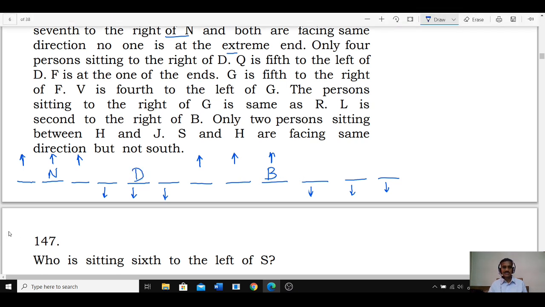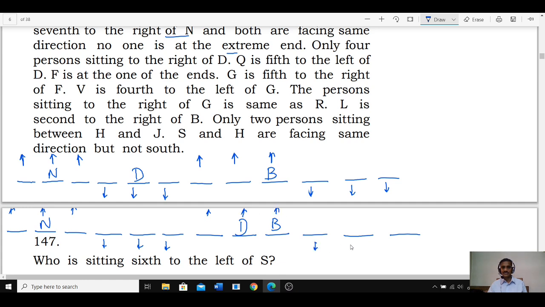Then also 4 persons. And there is one more possibility here: 1, 2, 3, 4, and 5, 6, 7, 8, 9, 10, 11, 12. Then out of which N is here and B is here, and there are 4 persons to the right hand side of D, and D is here, and these are the 4 persons to the right. These 3 are facing north, the next 3 south, the next 3 north, and these 3 south. Then only 4 persons sitting to the right of D.